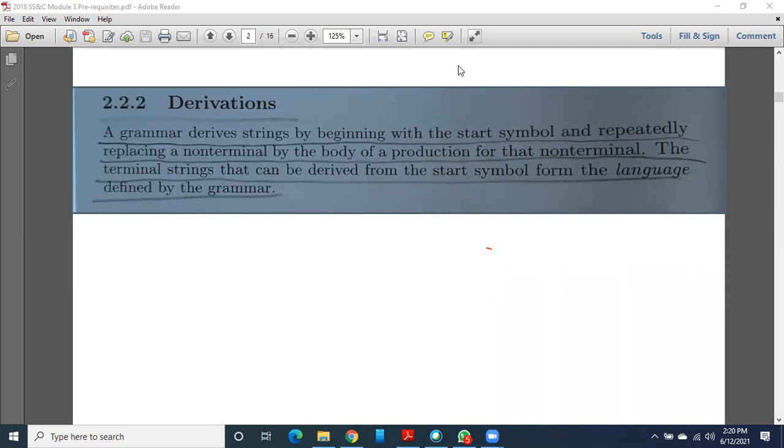If you consider a binary tree, terminals are just like leaf nodes. Okay, it is a dead end. After that you are not able to define it once again. But non-terminals means what? Still we can define it. Because of that only I'm telling, whatever you get on the left side of your arrow mark, all those LHS are nothing but non-terminals.